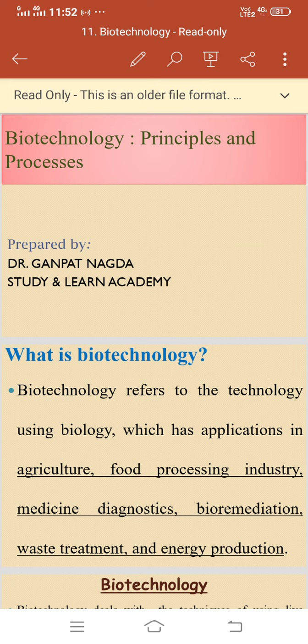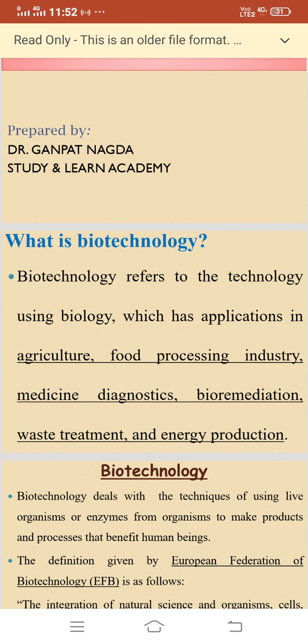Today we will start a new topic of class 12th, biotechnology principles and processes. So, what is biotechnology? Biotechnology refers to the technology using biology which has applications in agriculture, food processing industry, medicine diagnostics, bioremediation, waste treatment, and energy production.